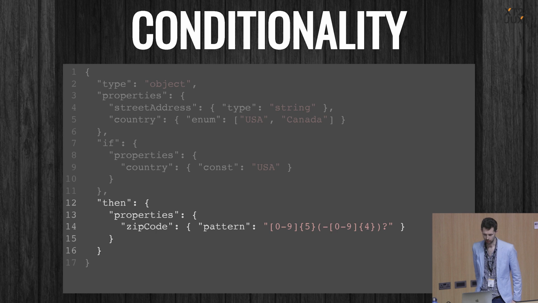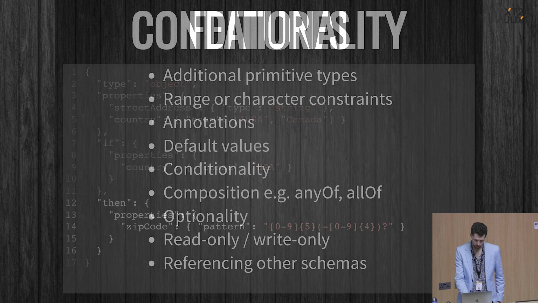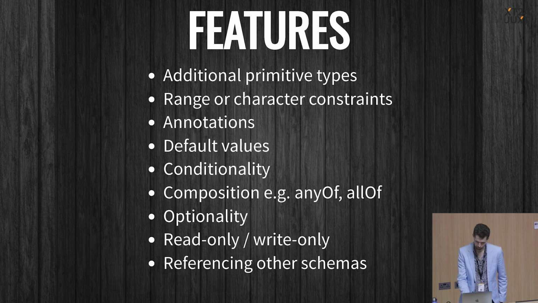So JSON schema has a huge range of features like this. I've just introduced a few of them here, but there are many more. In summary, we have a much richer set of primitives that we've all been wanting. We have a way of providing comments. We can give default values for fields.